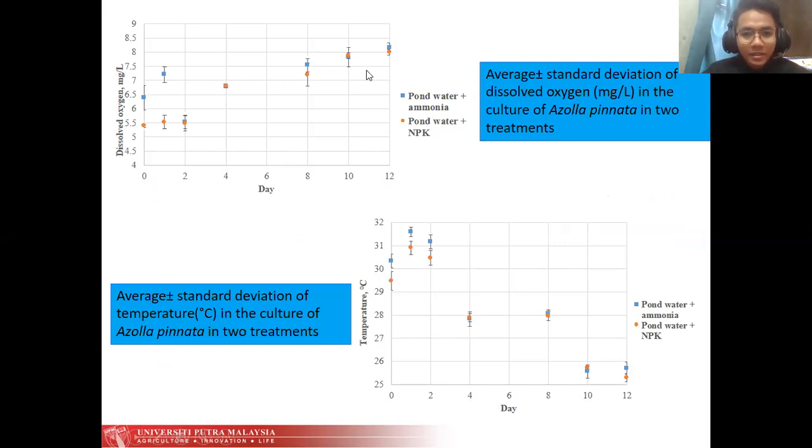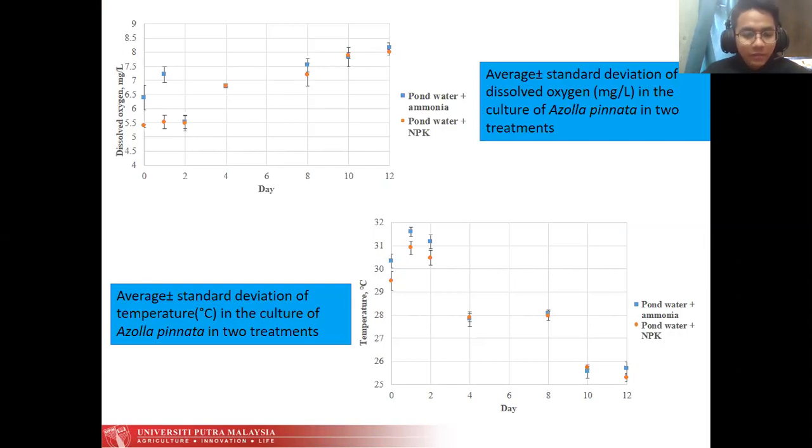We can see that the pond water plus ammonia has a higher dissolved oxygen level than the pond water plus NPK. This is because in the pond water plus ammonia treatment, higher photosynthesis occurred, as the growth rate of Azolla pinnata was higher than in the pond water plus NPK treatment.